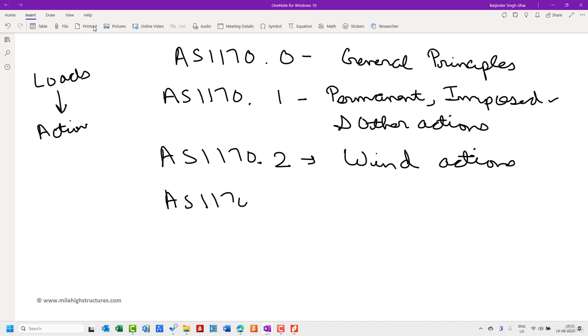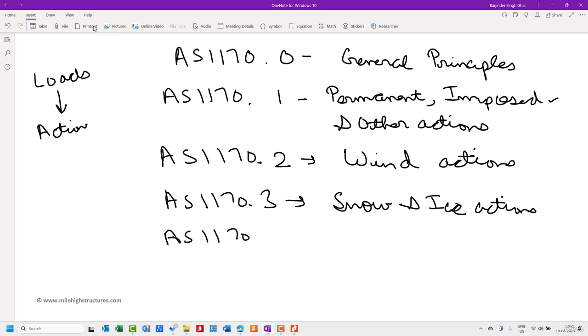AS1170 part 3 deals with the snow and ice actions. AS1170 part 4 deals with the earthquake actions in Australia.